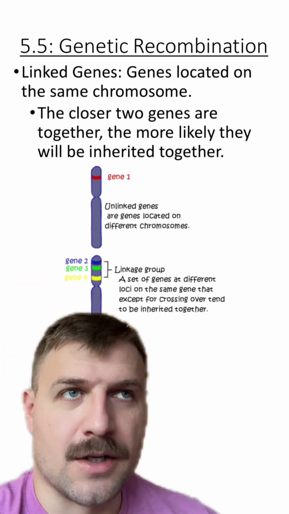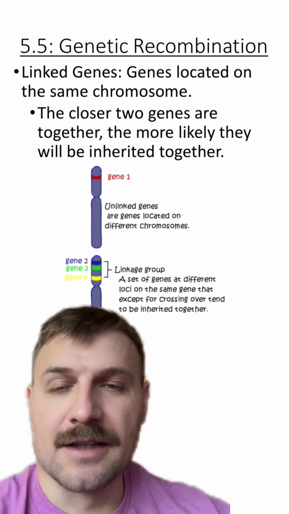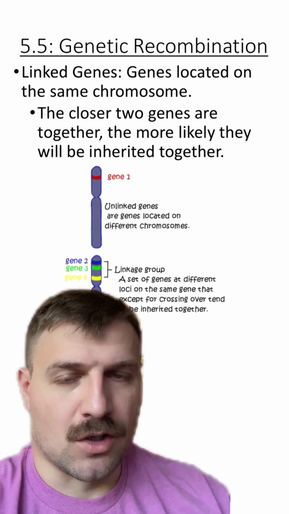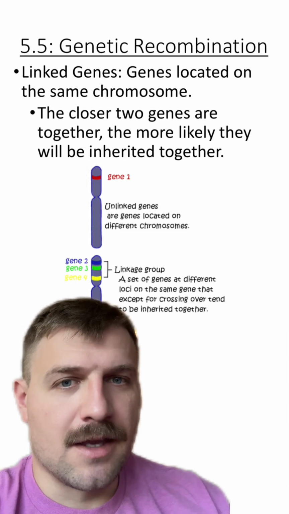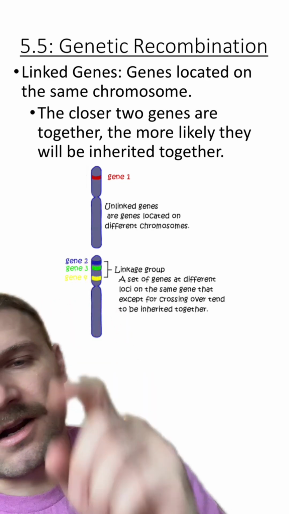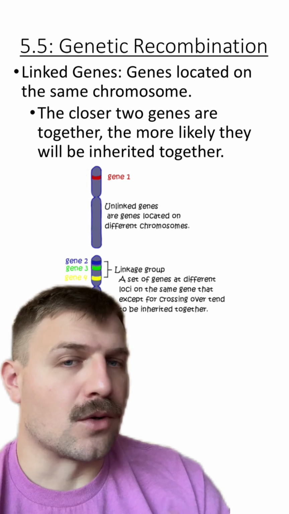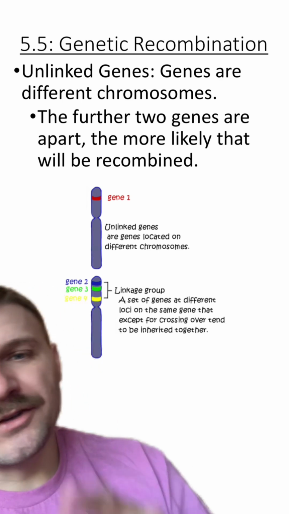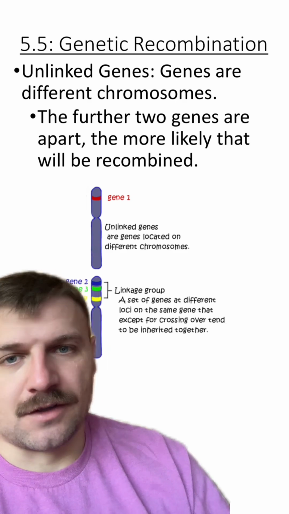This leads us to an important aspect of looking at how genes are going to be inherited. This is linked versus unlinked genes. Linked genes are genes that are located on the same chromosome. The closer two genes are together, the more likely they are to be inherited together. So you can see this cluster of genes here are linked because they are located so close together on a single chromosome. Unlinked genes are genes that are on different chromosomes. As you can see, gene 2 and gene 1 are unlinked genes because they're on different chromosomes.